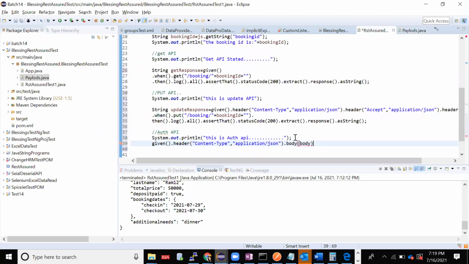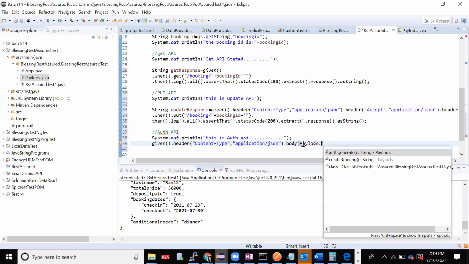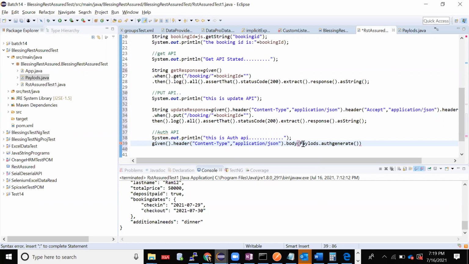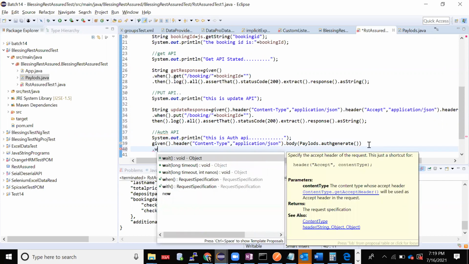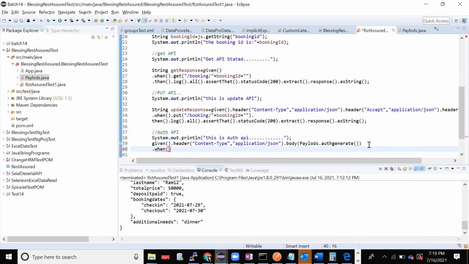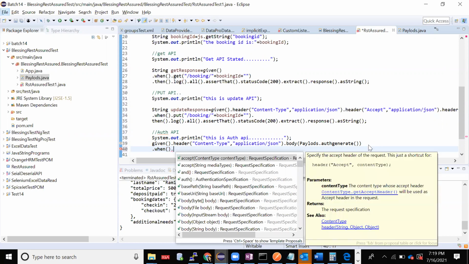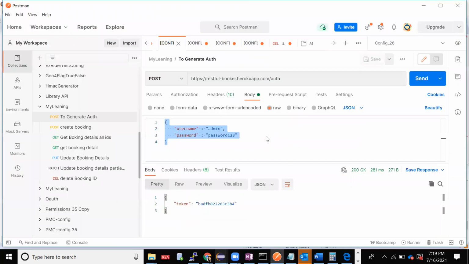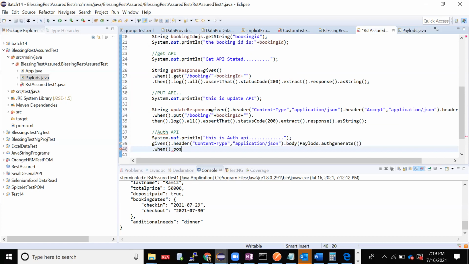Same thing, I'll read it here. Payloads dot, I have here generate. Okay, I'm reading my body from there. Done. I have read my body and I have read my header. Now again, same thing. Dot when, dot for auth API, what is the method? It is a post, right? Post.